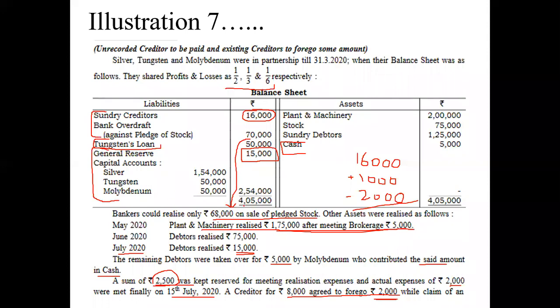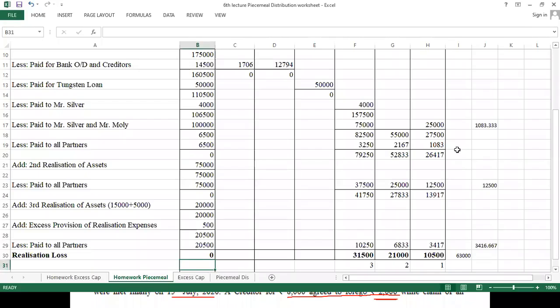Now, how much do we have to pay the liability? 4,05,000 minus 68,000, because 68,000 was paid, minus 1,000 more. So whatever amount you are getting plus 2,000 is your expenses which you are going to pay off. Minus all the amount received plus 5,000 cash. So you will get a net loss or net profit, whatever. If your inflow is more, then it is a profit. If your outflow is more, then it is a loss. Is it okay for all of you?